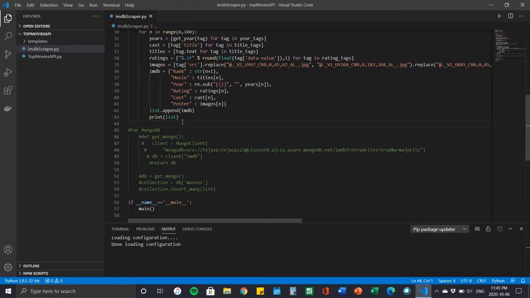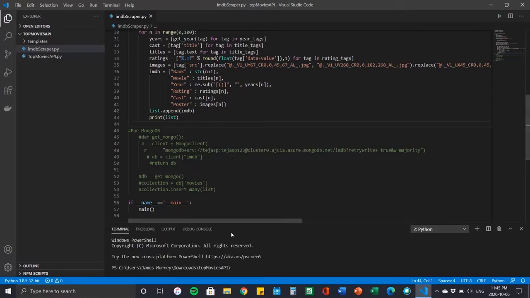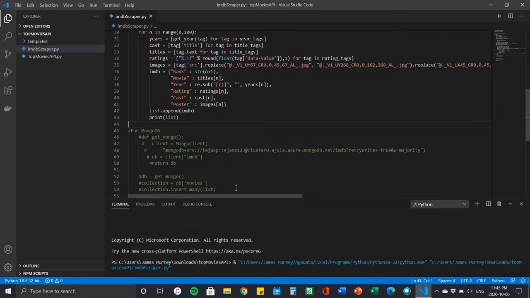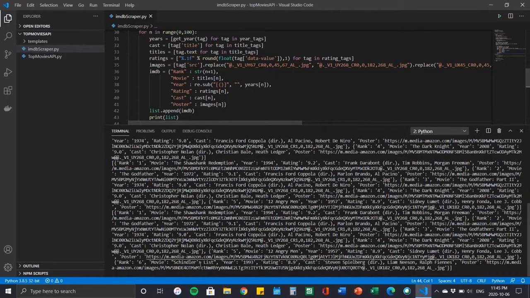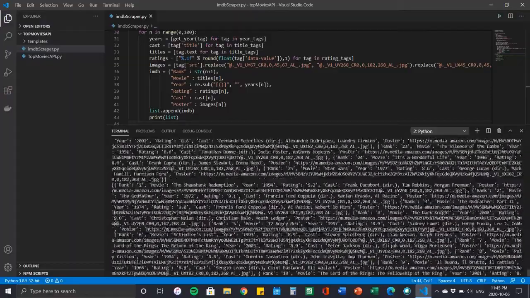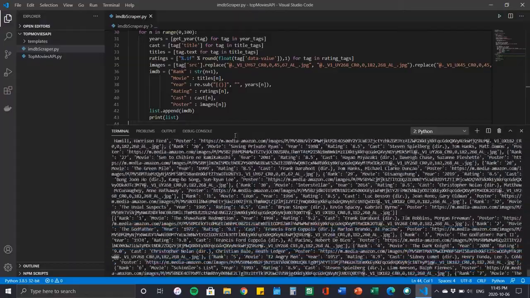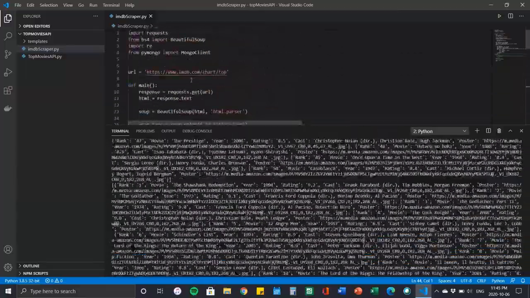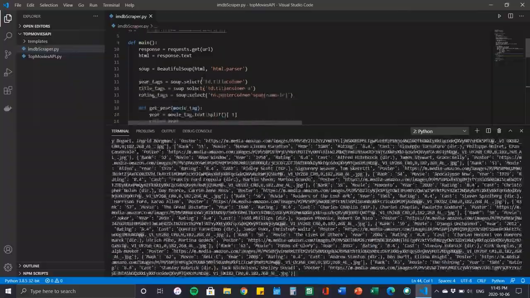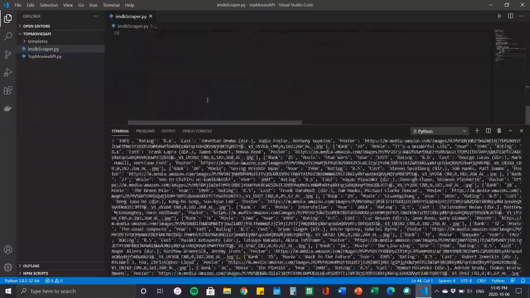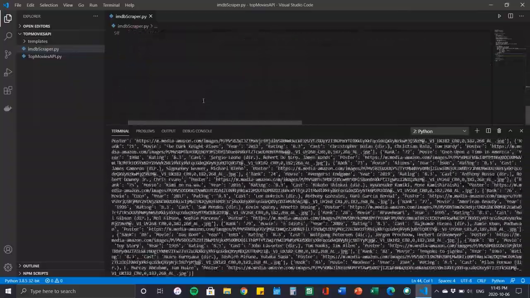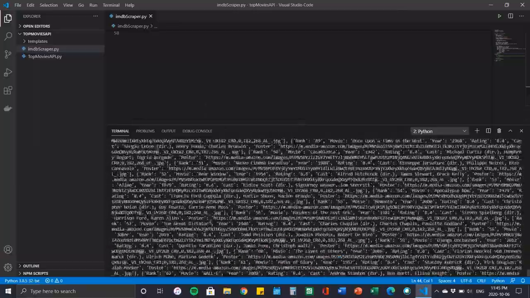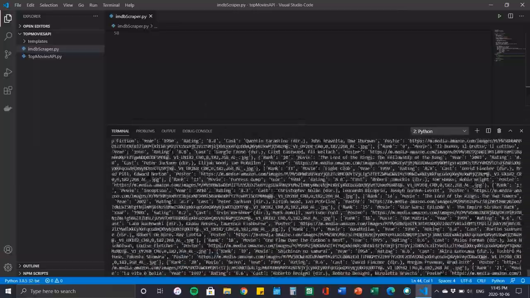So up to the print list, which just pulls our data, I'm now going to run the code in Visual Studio Code, and show that our script does pull the top 100 rankings from the IMDb URL listed up top, the top 250 ranked movies of all time. Just going to let it complete and end my portion. Thank you.